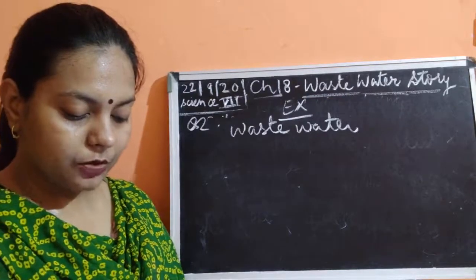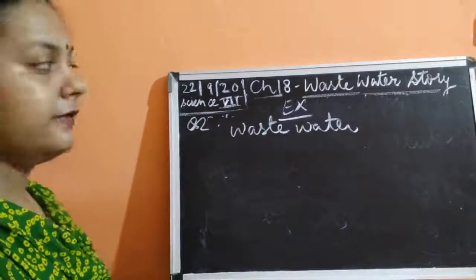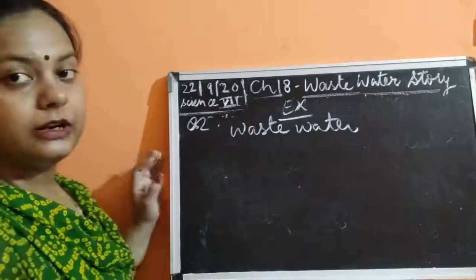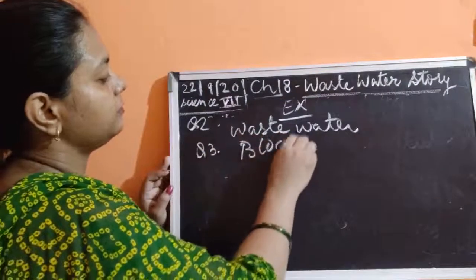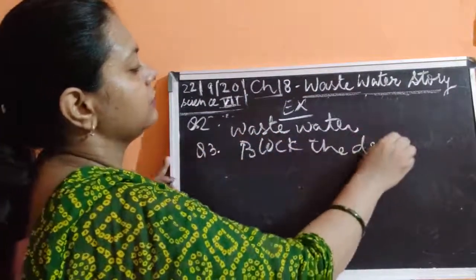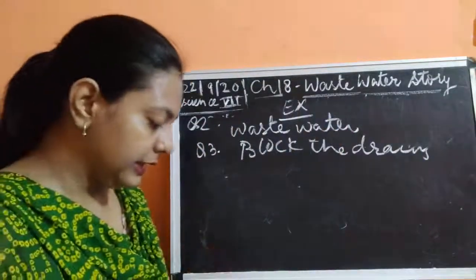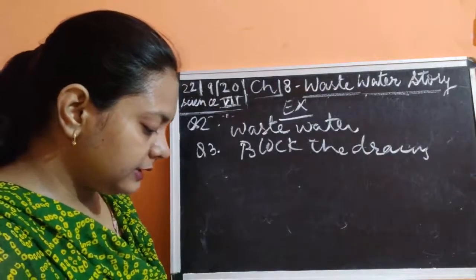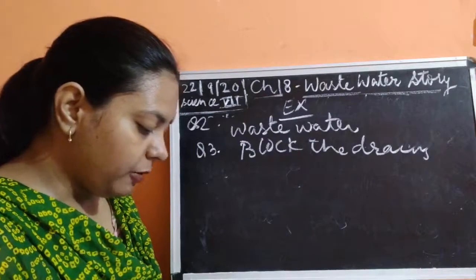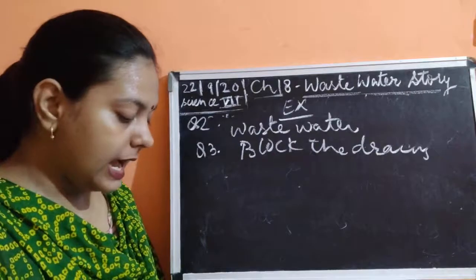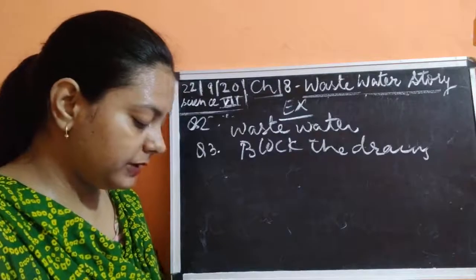Okay, then we'll move on to question number 3. Question 3 is why should oils and fats not be released in the drains? Explain. Just now we discussed that oils and fats should not be released into the drains because they are going to block the drains. So we should not throw them directly into the drains. Oils and fats clog the drain and reduce the effectiveness of filtering water. In open drains, they block the pores of the soil, and filtration is also disturbed. That is why fats and oil should not be released in the drains.